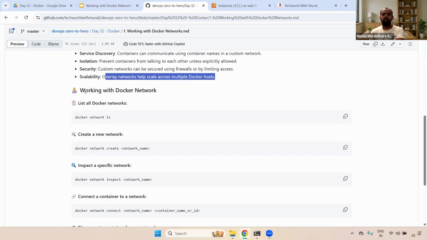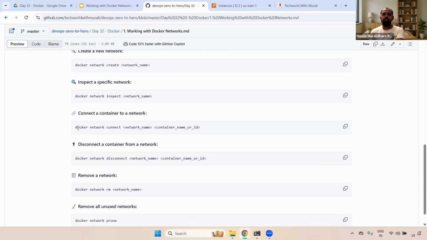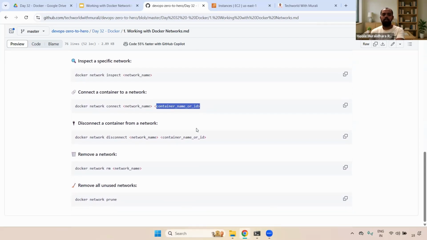Next one is we can work with the Docker network commands. First of all, the docker network ls command displays all the networks available. If you want to create a network, you can use the docker network create command. If you want to see information about a specific network, we can use the docker network inspect command, and you need to provide the network name. If you want to connect a container, you can use docker network connect, network name, and container name or ID. And if you want to disconnect a container from a network, we can use docker network disconnect, network name, container name or ID.